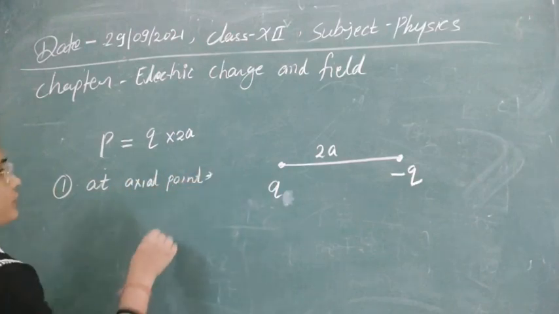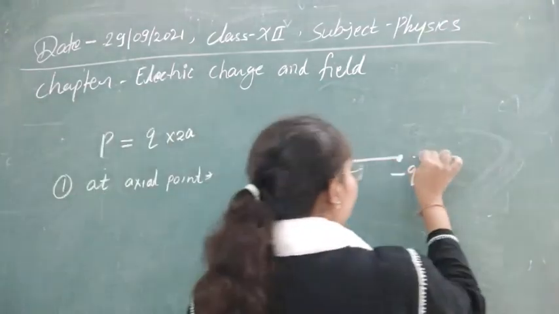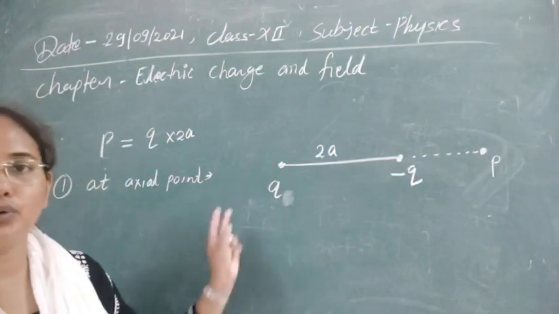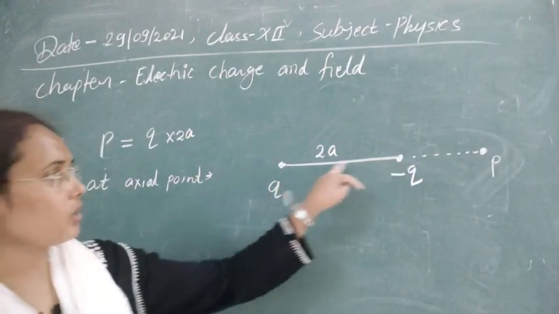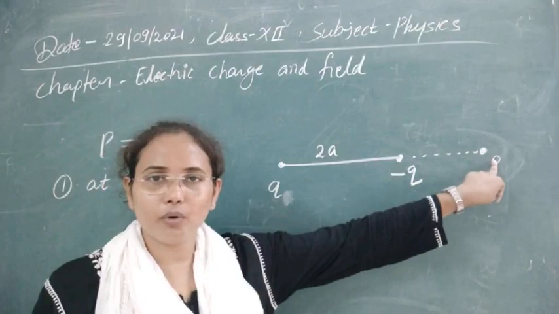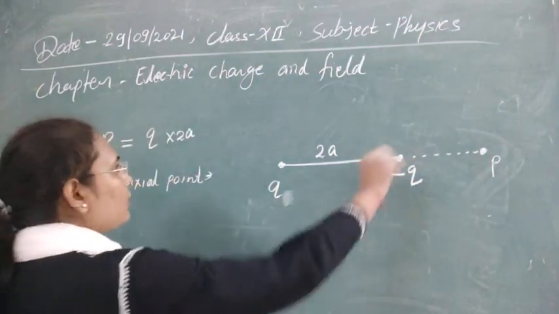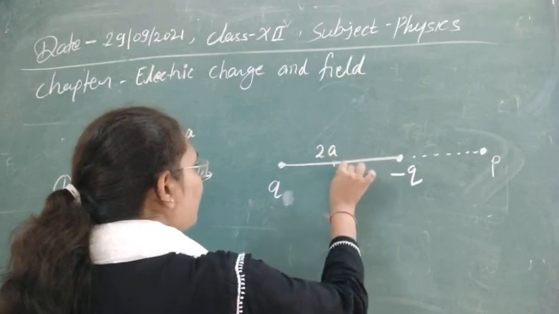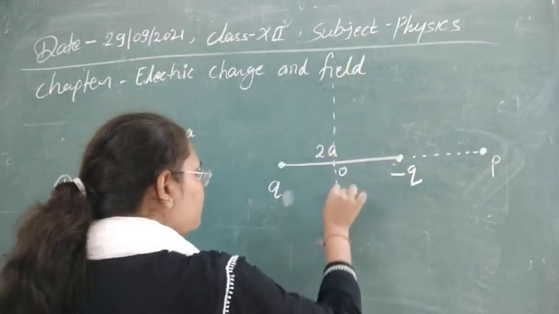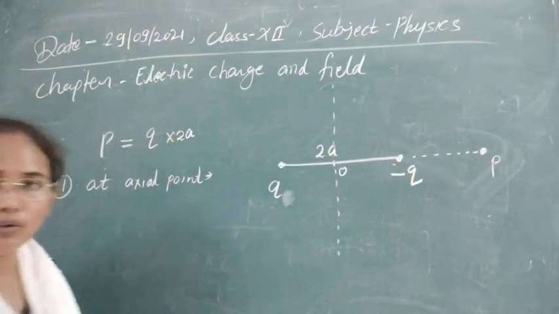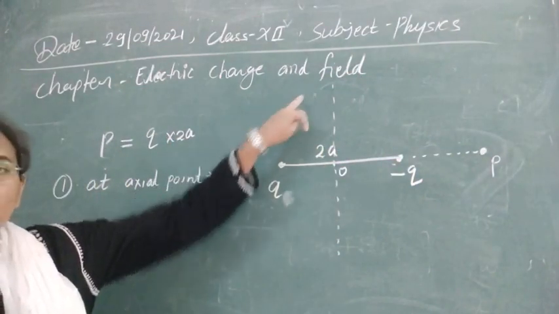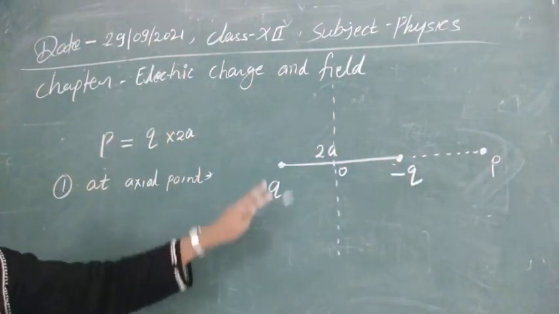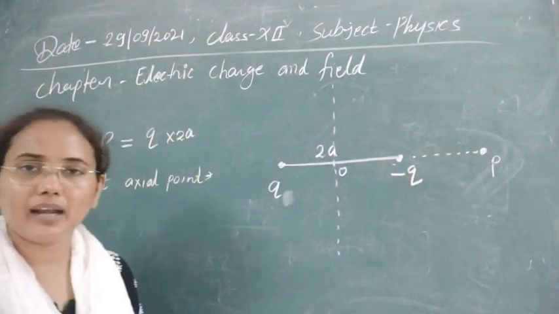So what is the axial point? Suppose this is a point P at which we have to calculate the electric field due to this dipole system. This is on their axis, so it is known as an axial point. The second point that we will talk about is called the equatorial point. If this is the center of these two charges, and a line passes through that center perpendicular to this one, then this line is known as the equatorial line, and this line is just the axial line. We will calculate the electric field due to this one. At a general point you can also calculate by yourself.